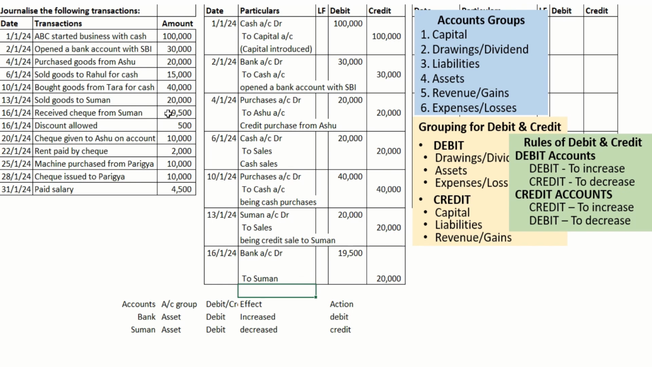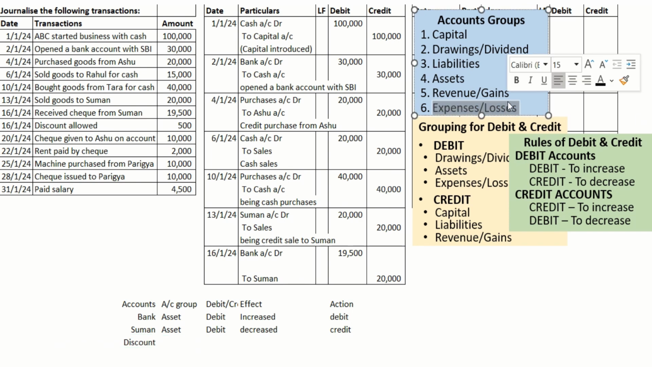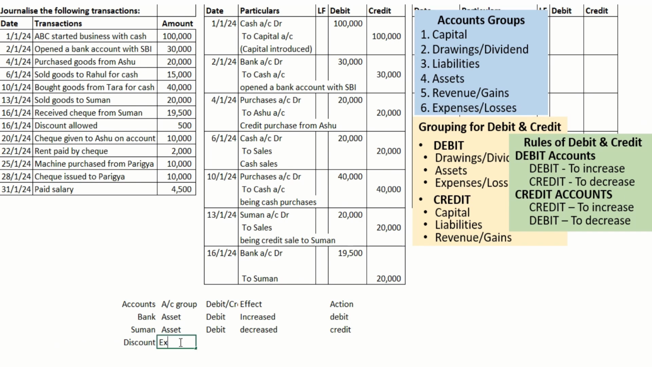This is the way we find out if there is a third aspect or not. Now we have to write discount as the third aspect. Discount comes under which category? Expense. Expense is under which category? Debit. Upon giving discount, an expense is getting increased in our books of account. The company incurs an expense, increasing.